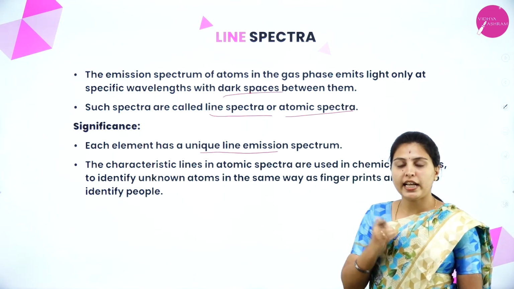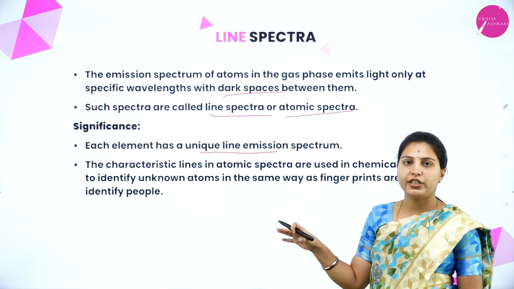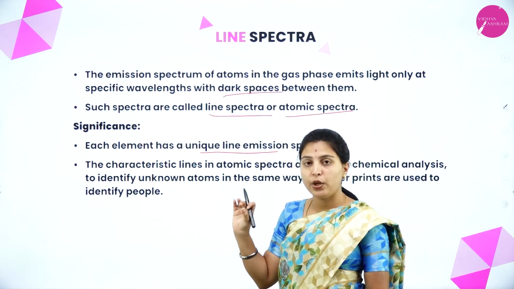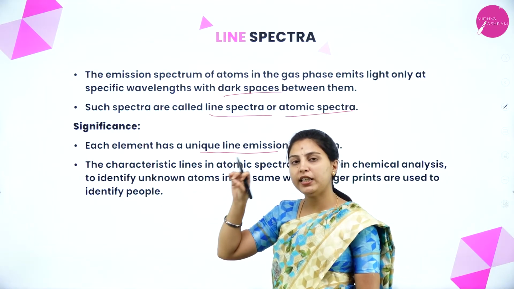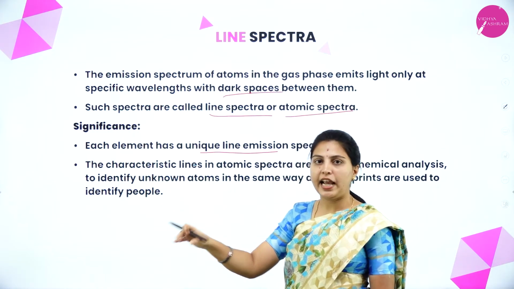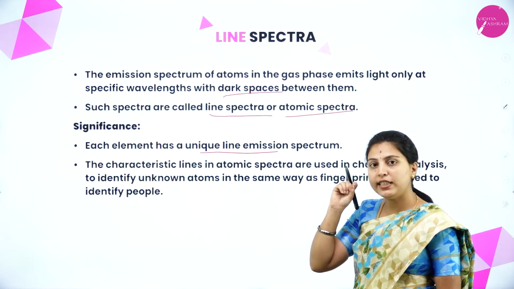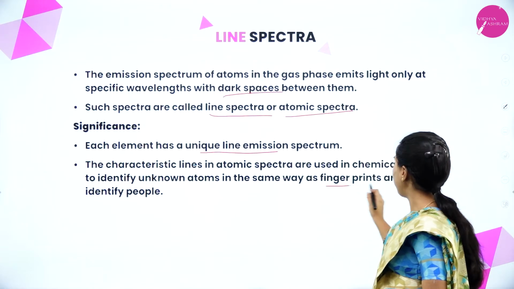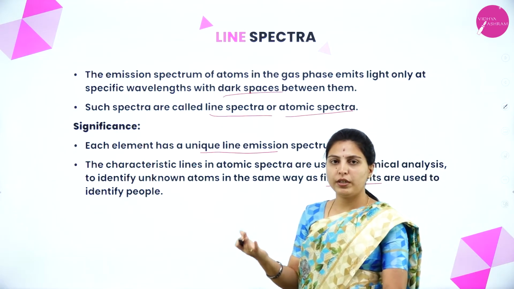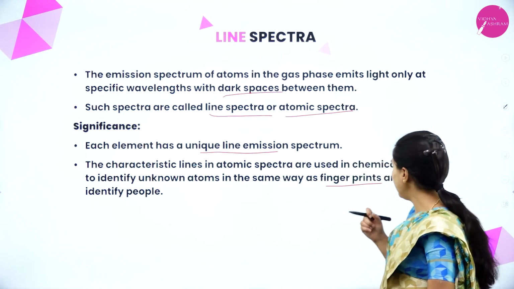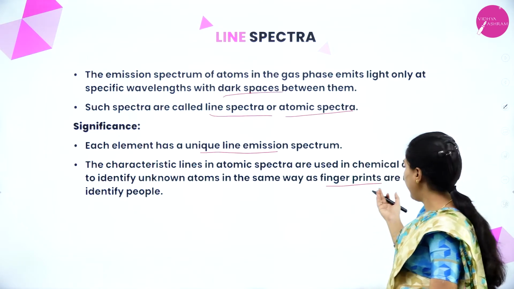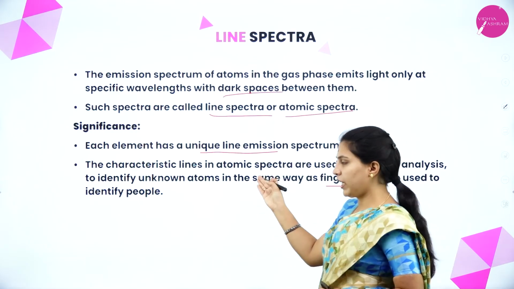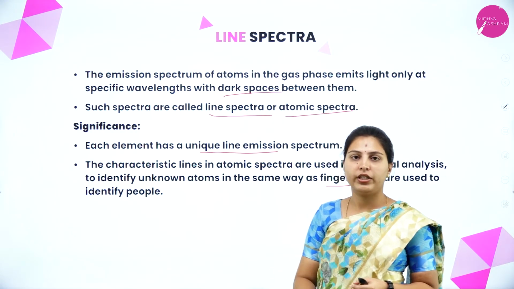If we don't know which element is produced in the gas tube, by observing the line spectrum we can identify it. In the same way as fingerprints are used in forensics, here also we can use the line spectrum to identify an unknown element.